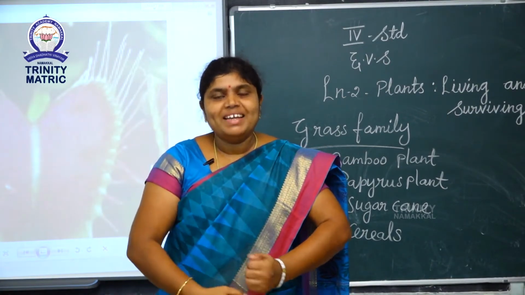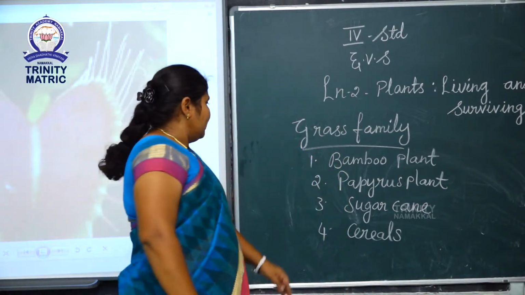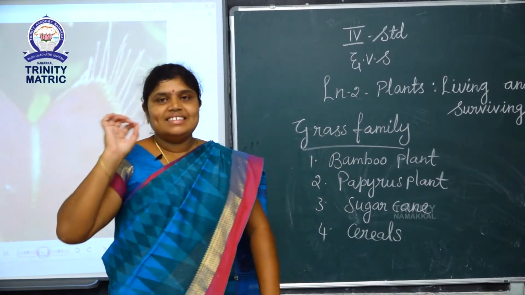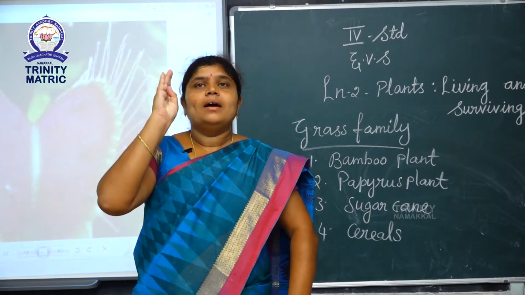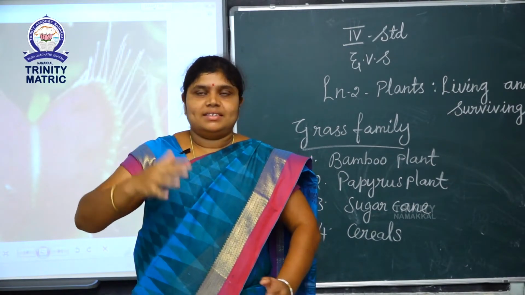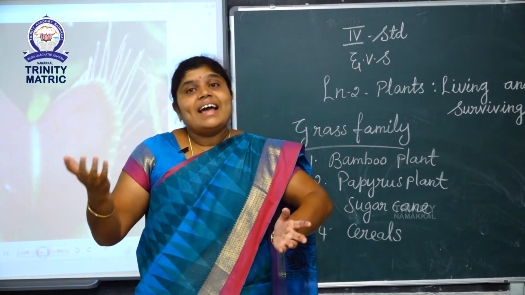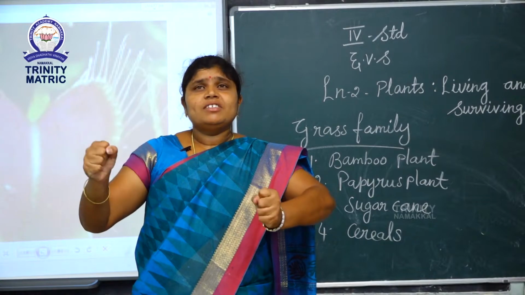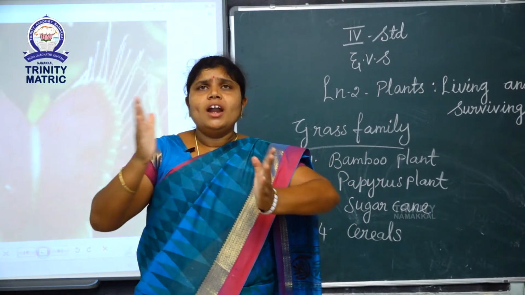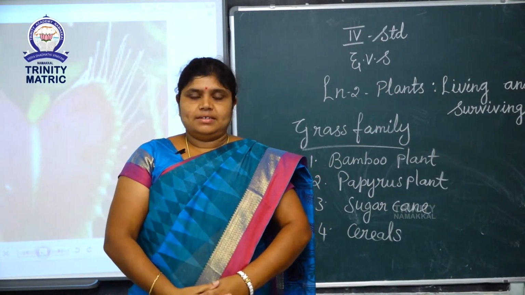So this is one of the grass family. And next one, cereals. Cereals means rice, bajra, millet, maize. These are grass family. These cereals give food to all living things.